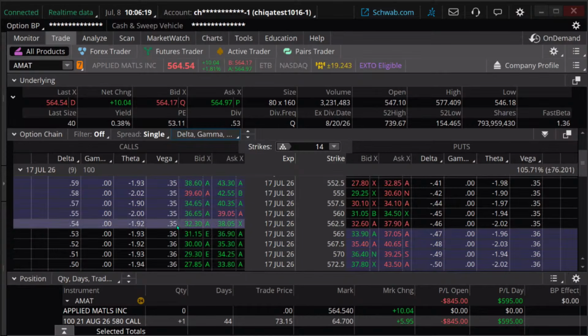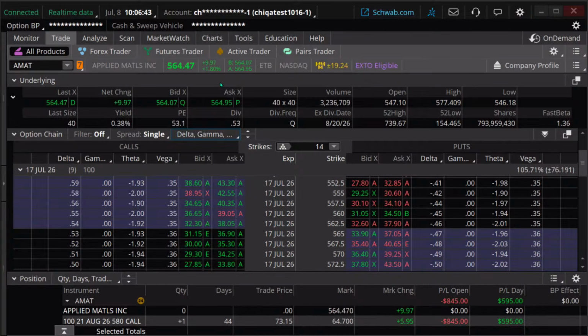But here's what I want to show you. I want to talk about these Greeks, but I want to talk about them in terms of the whole portfolio. But there's one other concept I want to talk about before we get to those, and that is beta. Beta is a measure of how much the stock typically is going to move in relationship to the S&P 500 over an average.